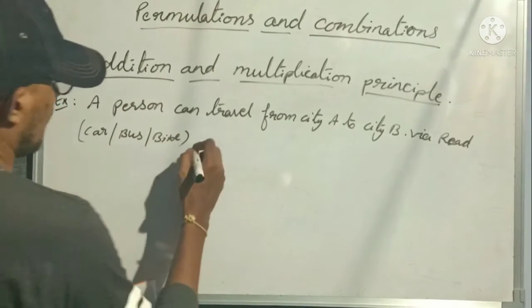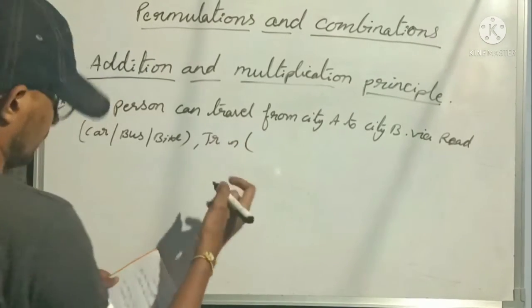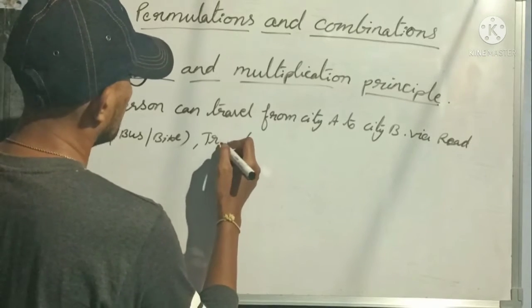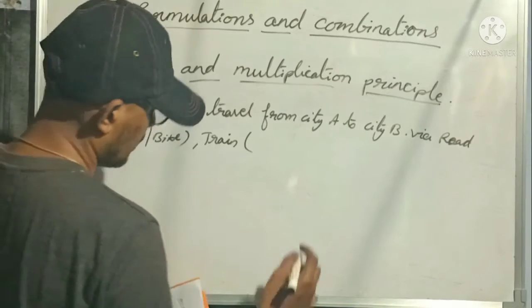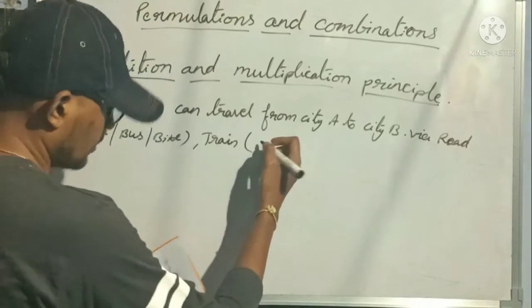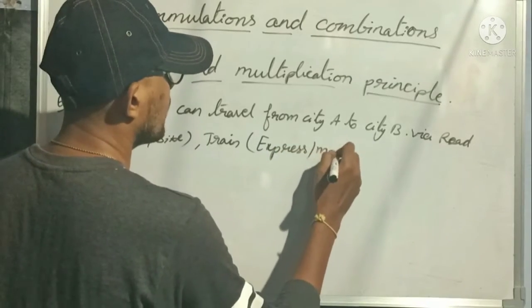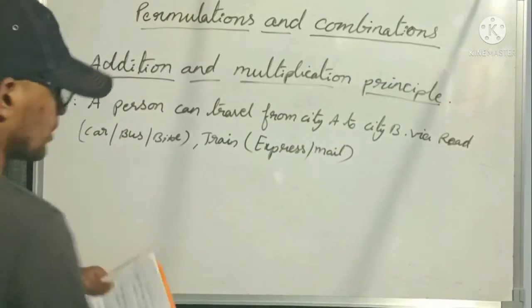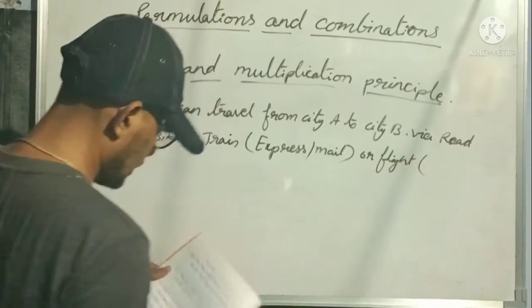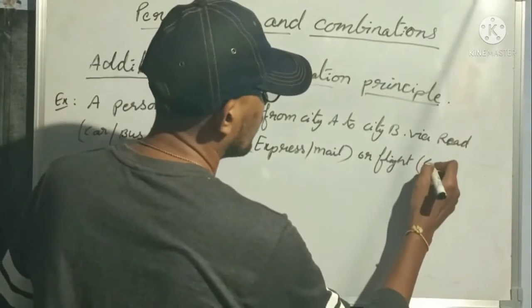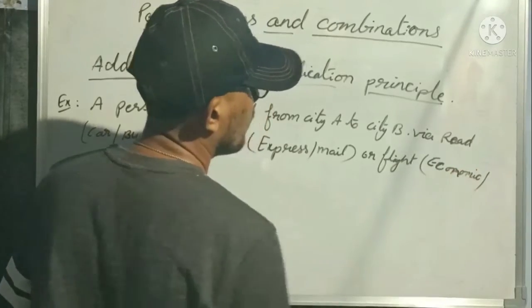Or train. By using train, you can go; here also 2 different possibilities are there: express or mail. Or flight. Here also 2 possible cases are there: economic or business.